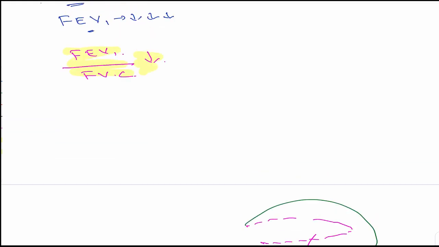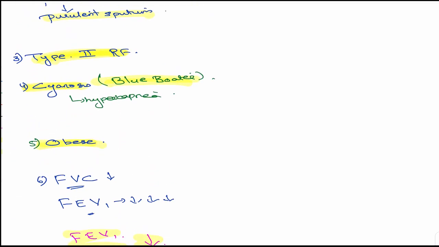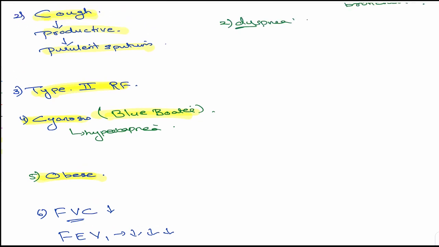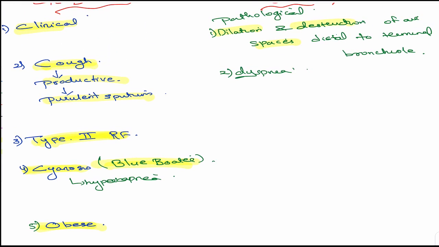No, the gas exchange will not take place. Due to this, the patient is having dyspnea. In bronchitis, though there was blockage, the gas exchange did take place, so there was no dyspnea. Here the predominant symptom is dyspnea, though there is minimal cough. Remember this, very important: the predominant symptom is dyspnea.